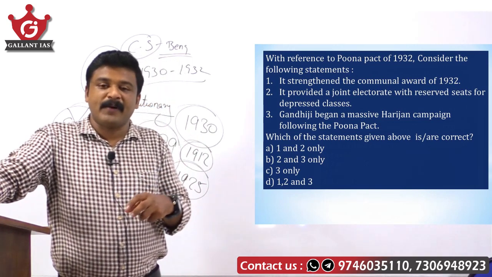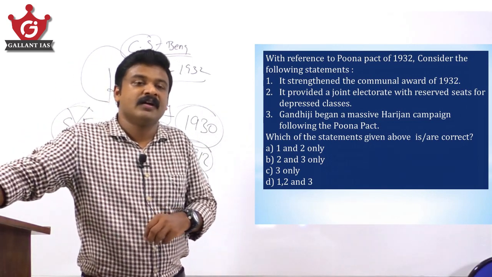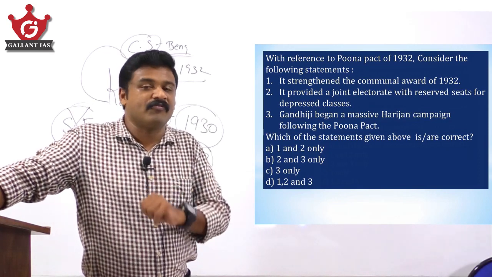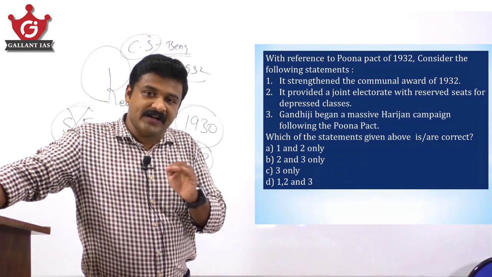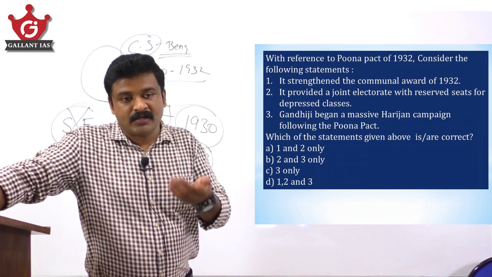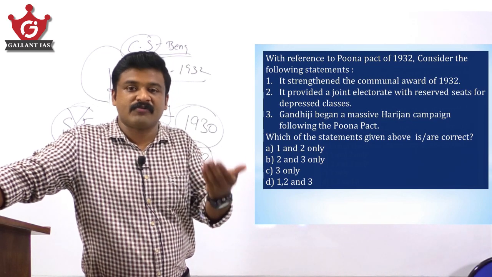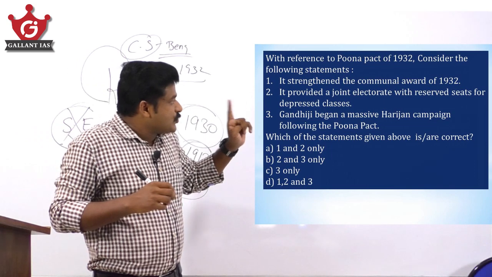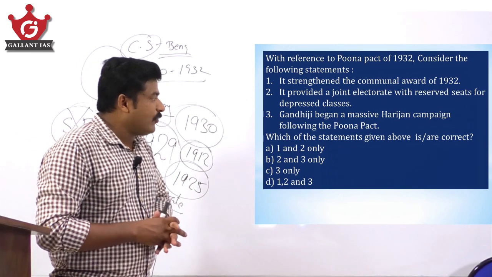Finally, there was a Pune Pact signed between Gandhiji and Ambedkar. In the Pune Pact, they jointly agreed for joint electorate instead of separate electorate. So joint electorate will be there, and for the depressed classes or untouchables, there will be more reservation and representation. That was the agreement. So did it strengthen the communal award of 1932?